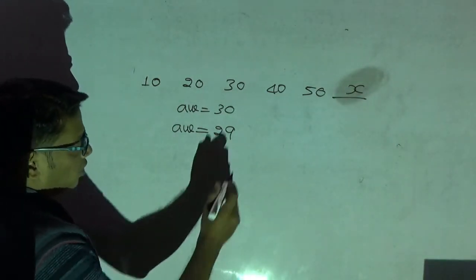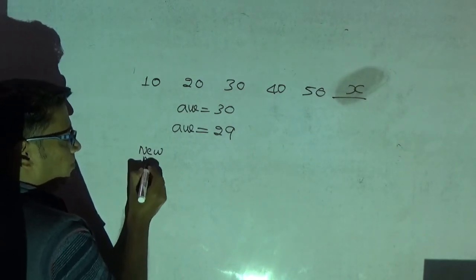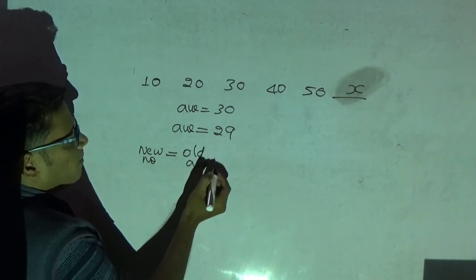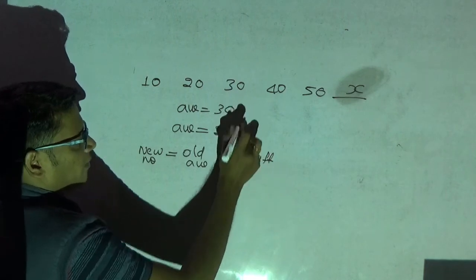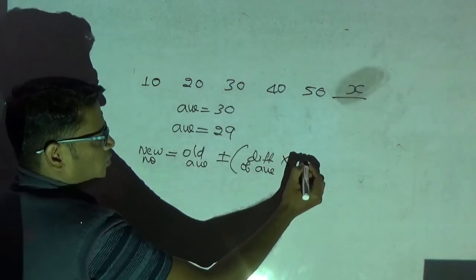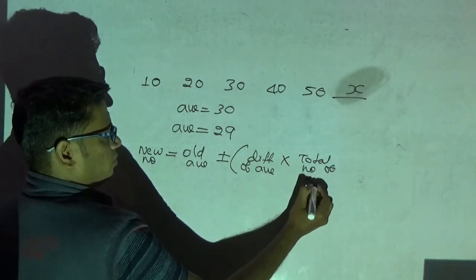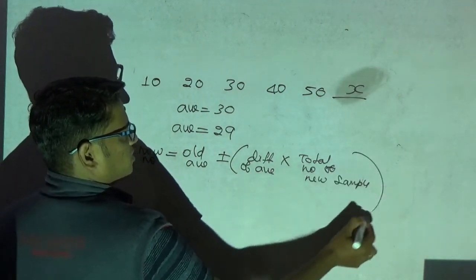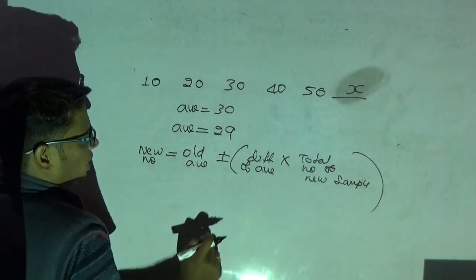Now they will ask, what is the score of the new batsman? I already told you the new number is given by the formula: old average plus or minus difference of the average into total number of new samples.